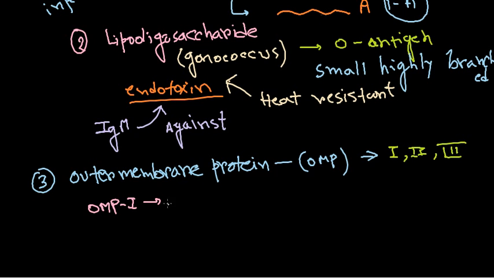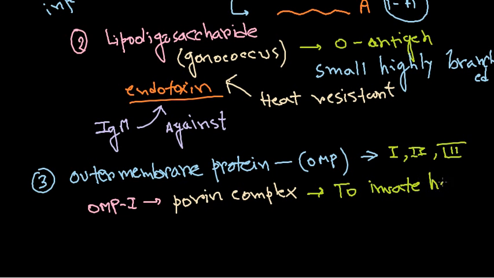So let us take this. It functions as a porine complex. Okay, it acts as a porine complex, and obviously the porine complex will help this bacteria to invade through the tissues, right? To help this bacteria to invade host tissue.